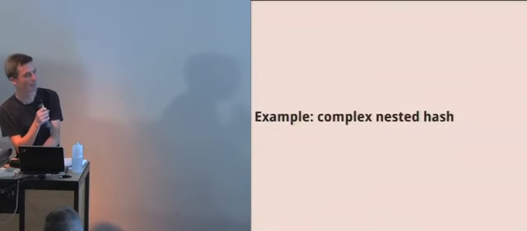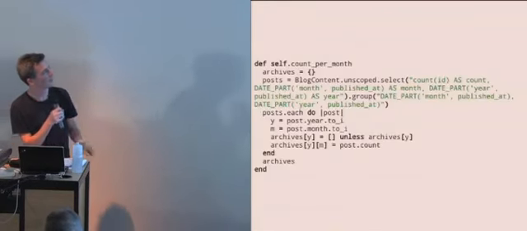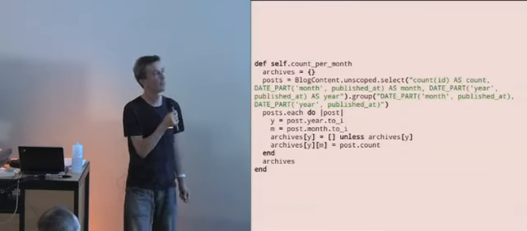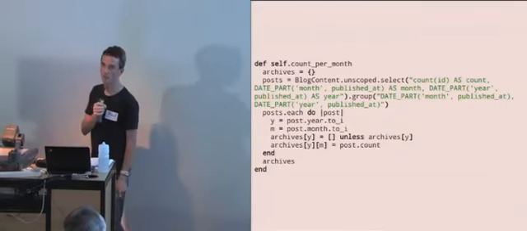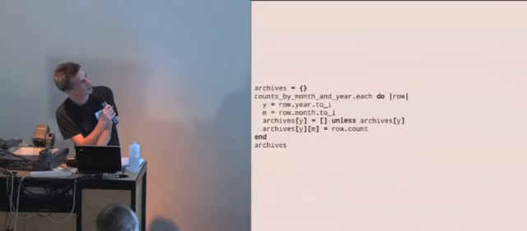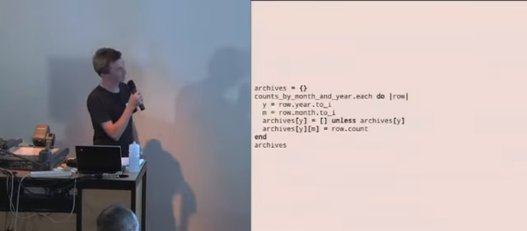A complex nested hash. So this is some code that builds up a list of which months of which years and how many blog posts there are. Let's simplify it a bit to that. So this is kind of what it looks like.